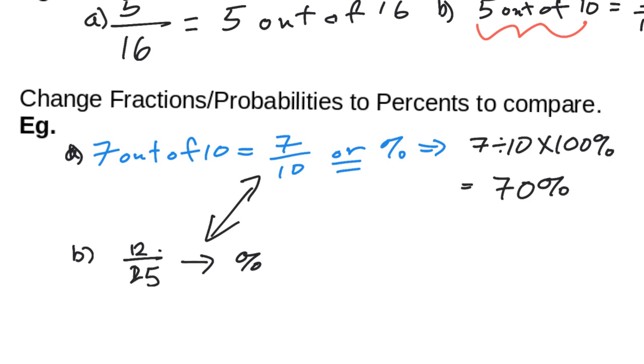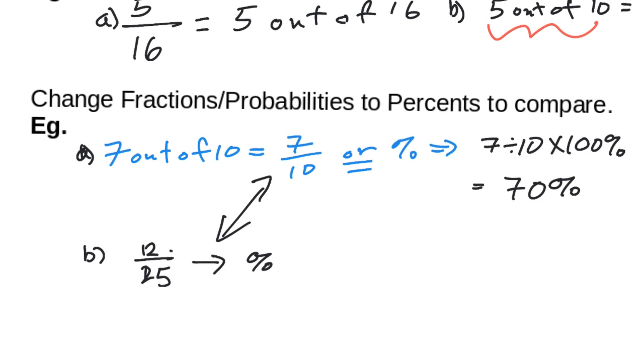Since I'm not sure if 7 out of 10 is bigger than 12 out of 25, I can turn this into a percent, couldn't I? So I'm going to say, all right, well, I've got 12 divided by 25, and we're going to multiply that by 100%. And that gives us a final answer of 48%. So that means that this one, the 70%, is bigger.